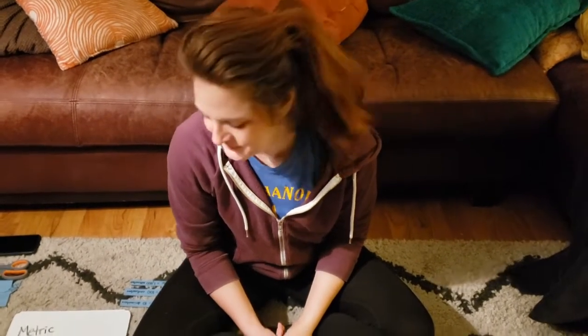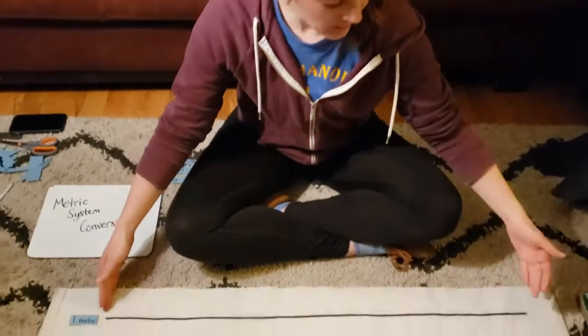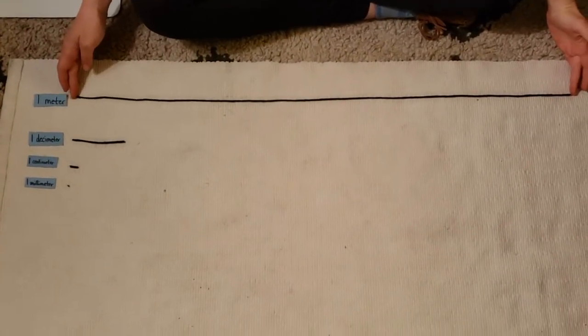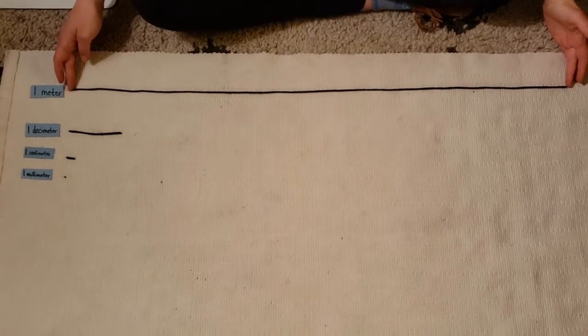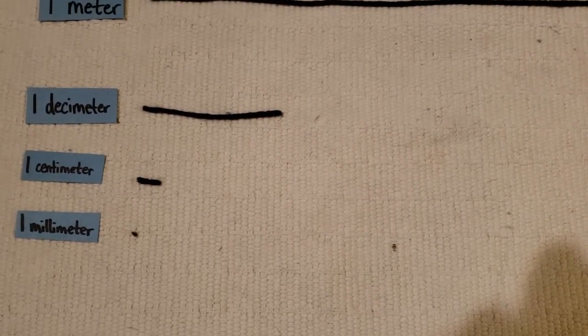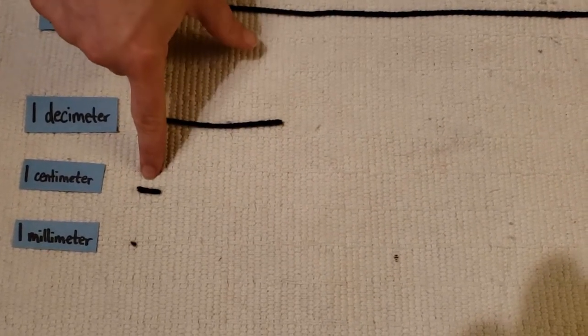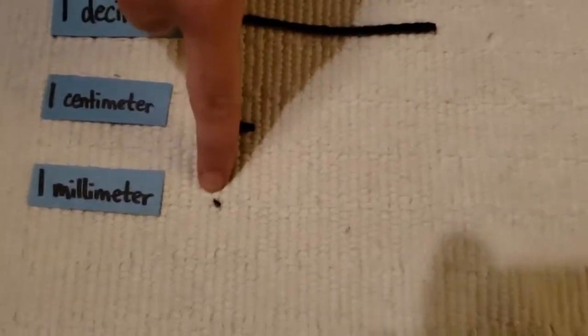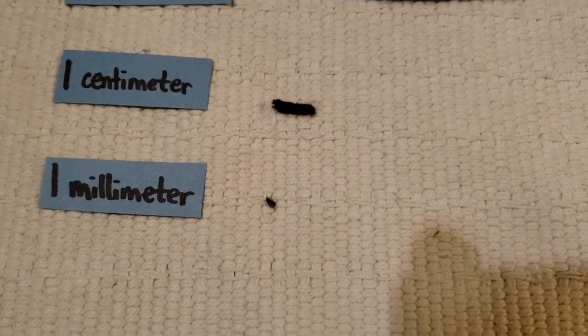Now let's take a look at the metric system in action. Here I have measured out a piece of yarn to 1 meter. Here we have 1 decimeter. And here we have 1 centimeter and 1 millimeter.